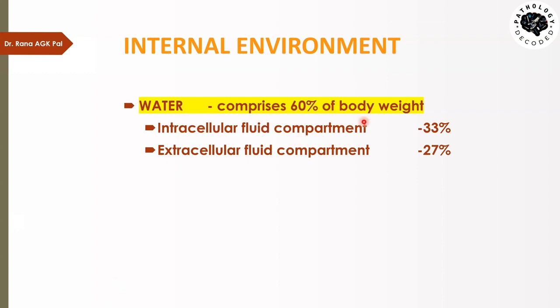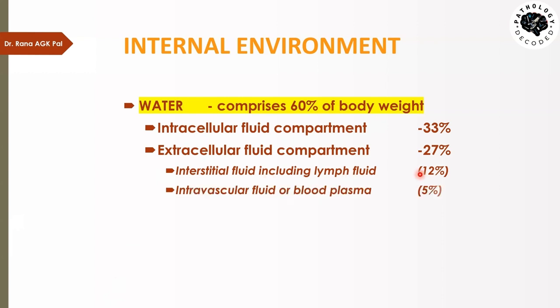The intracellular fluid compartment is the one in which the fluid is present inside the cell, and whatever is present outside the cell, we label as the extracellular fluid compartment. Now, this compartment is further subdivided into interstitial fluid, including lymph fluid, which makes up 12%, then intravascular fluid or blood plasma, which makes up 5%. That means the blood which is flowing in the vessels constitutes just 5%.